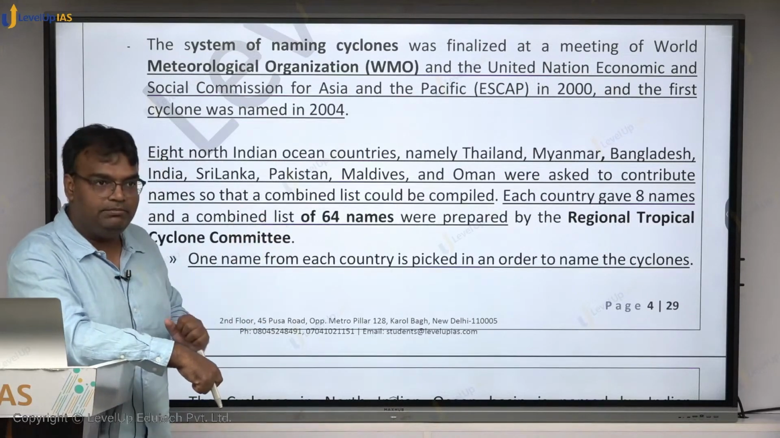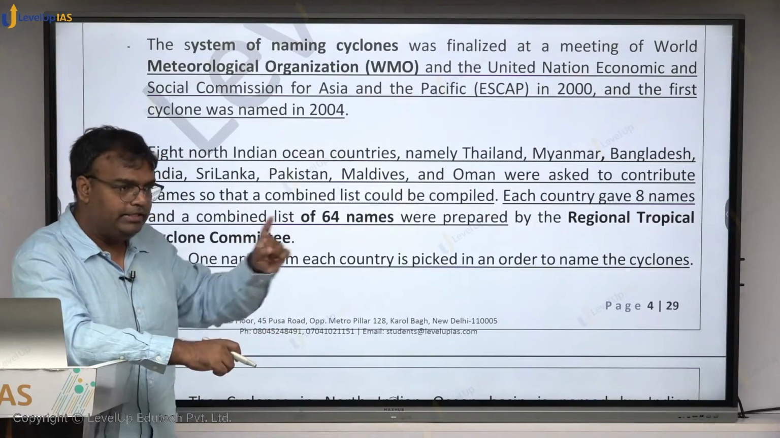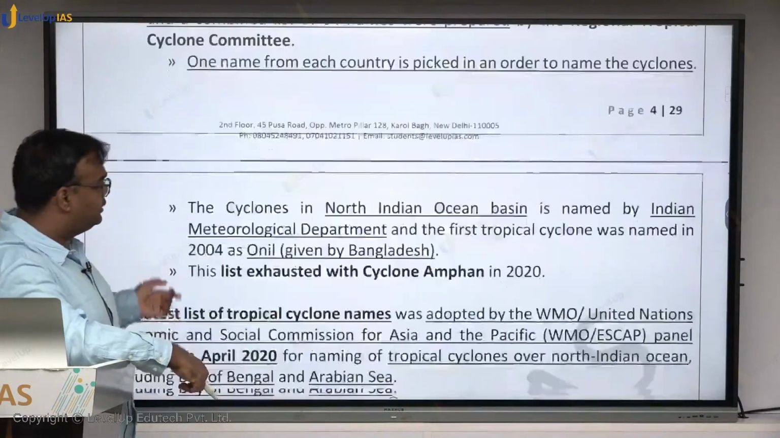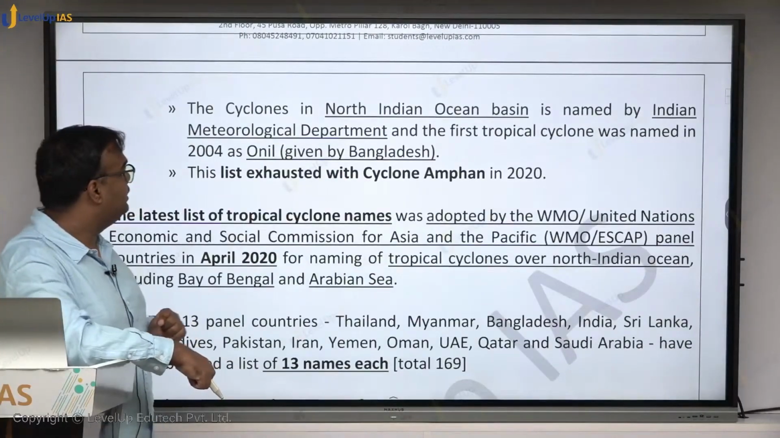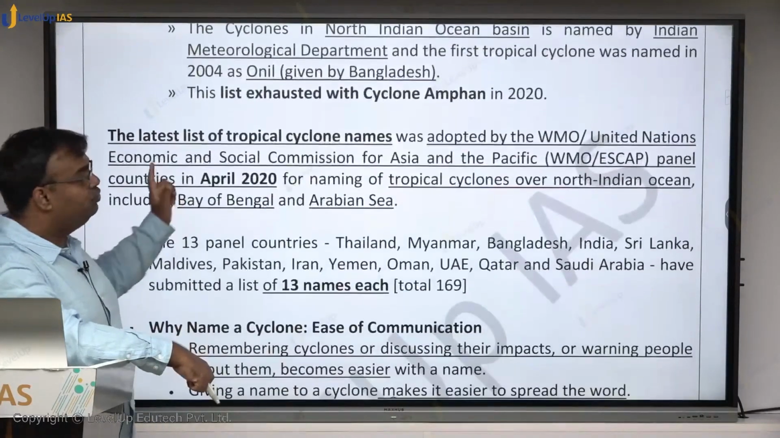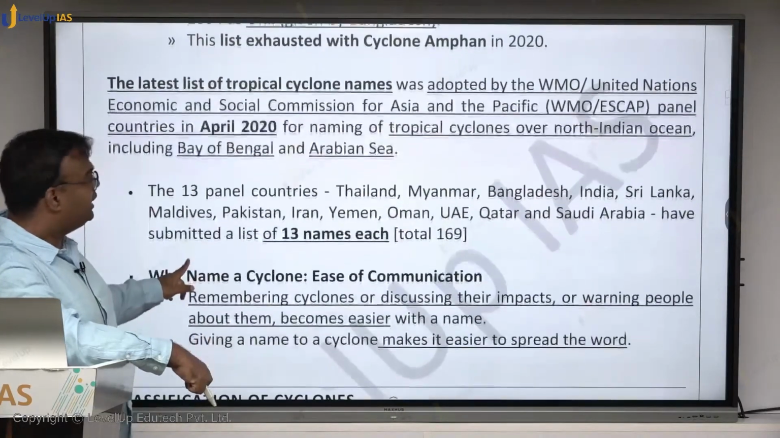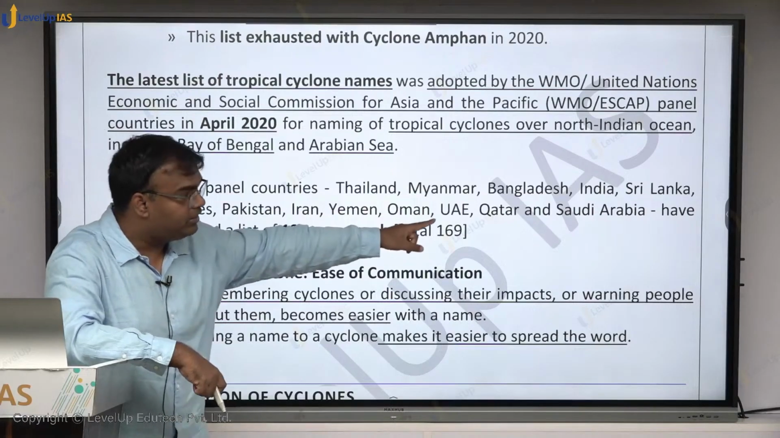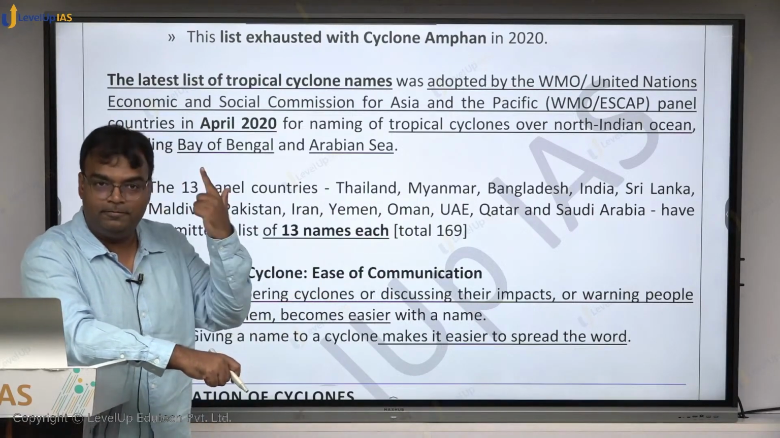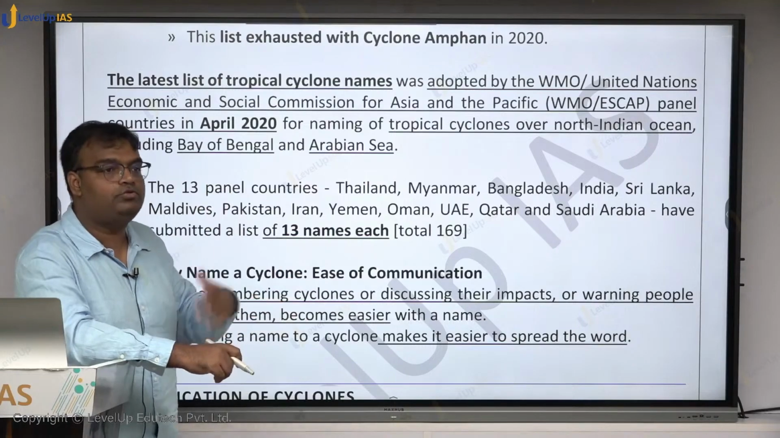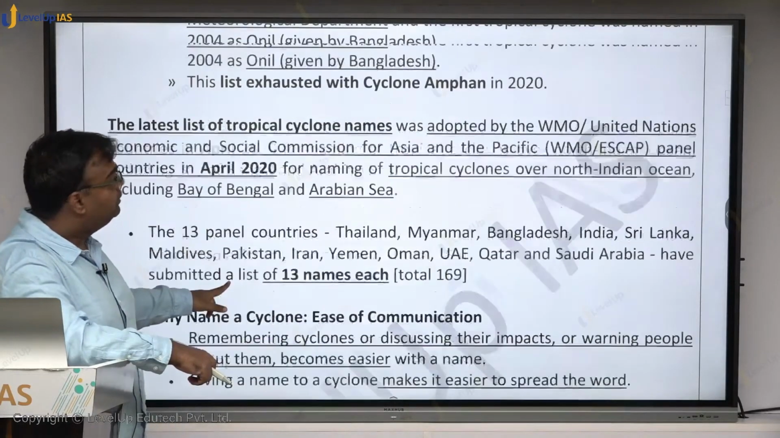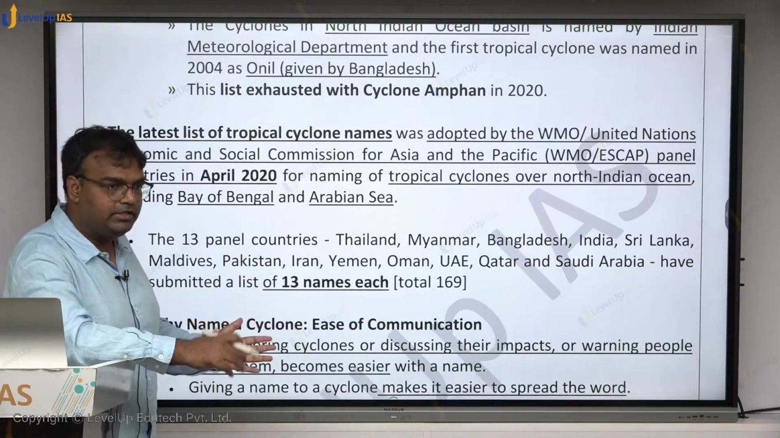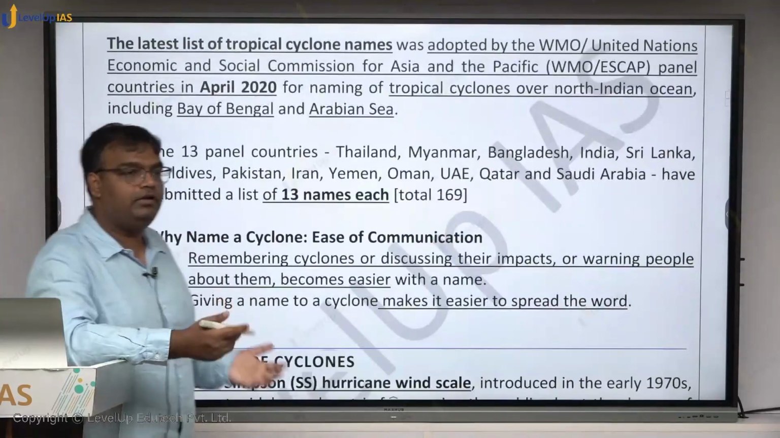They gave 8 names each and a total of 64 names were used in sequence. Got it? When these names were exhausted in 2020, a new set of names came into play. This time 13 countries came together: Thailand, Myanmar, Bangladesh, India, Sri Lanka. You will see UAE, Qatar, Saudi Arabia, which were not part of the older 8. Because they are also getting impacted by cyclones, they also decided to be part of this panel. They gave 13 names each, 169 names. Those are the names which are being used right now.